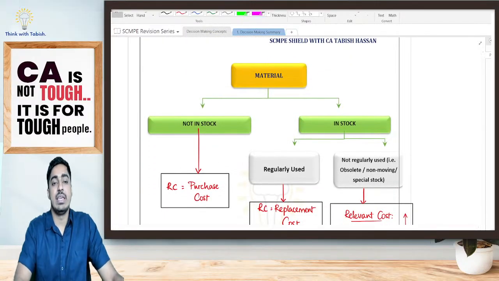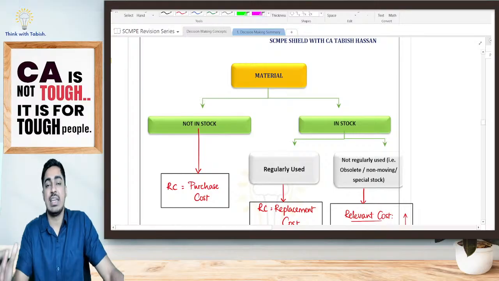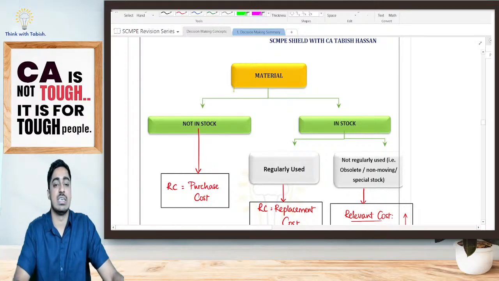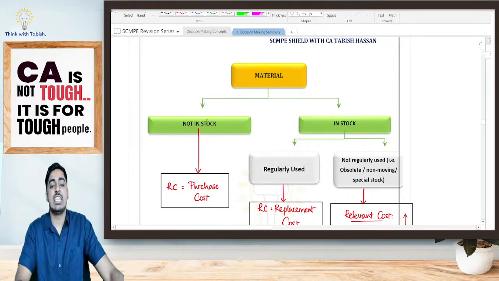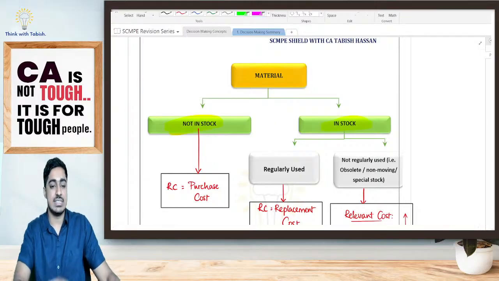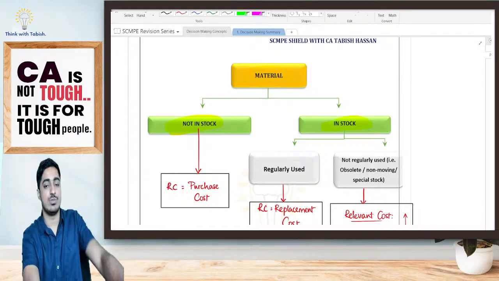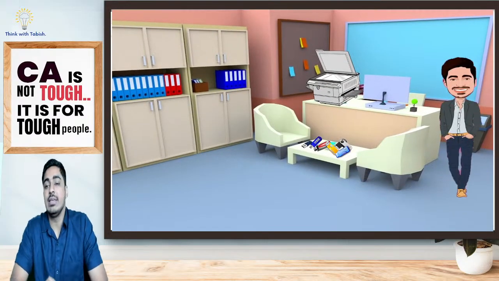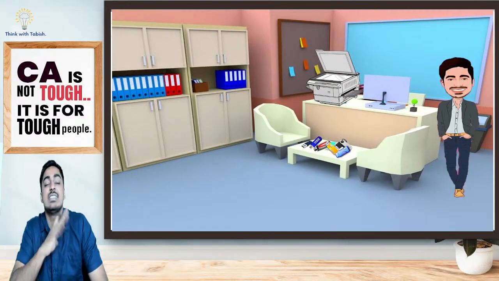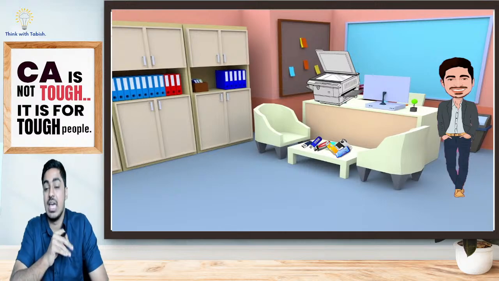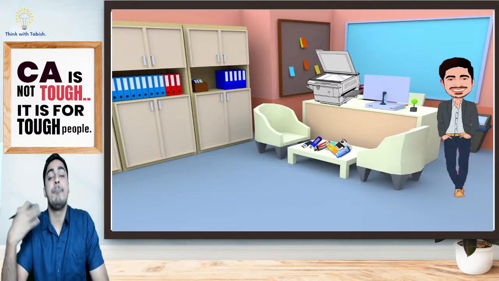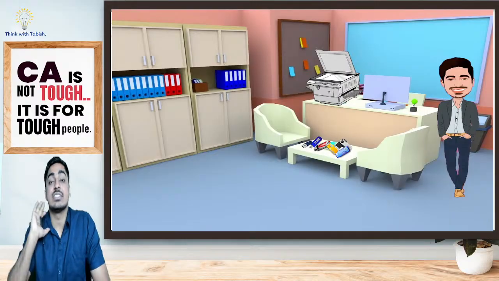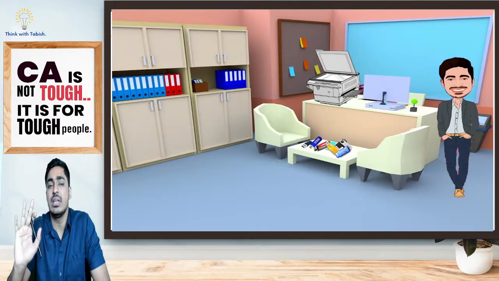So I'm telling, my relevant cost for material, labor, overheads as well as my machines. For my materials, either my material will not be in stock or it will be in stock. Now let's try to understand this with the help of a simple example, students. I've started teaching CA Inter costing classes. Now I'm planning that I should start classes for CA Final as well. Understand the example. That will give you all the formulas.